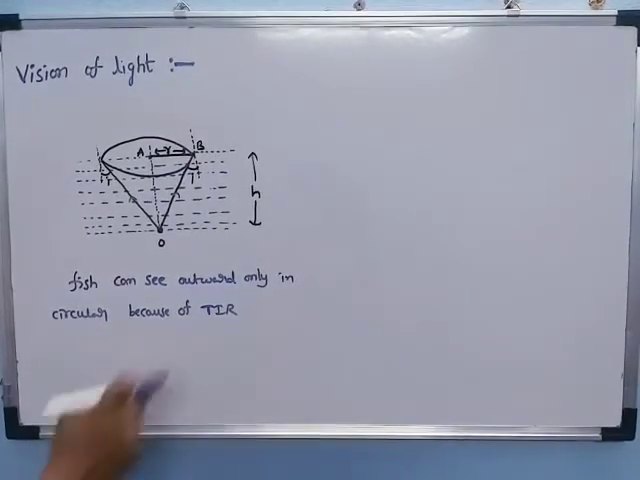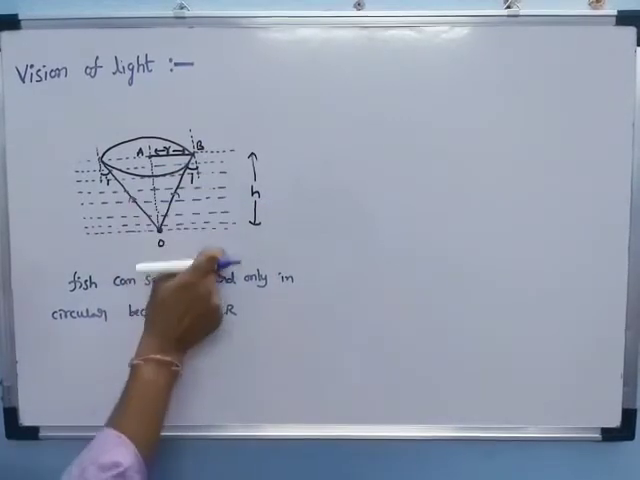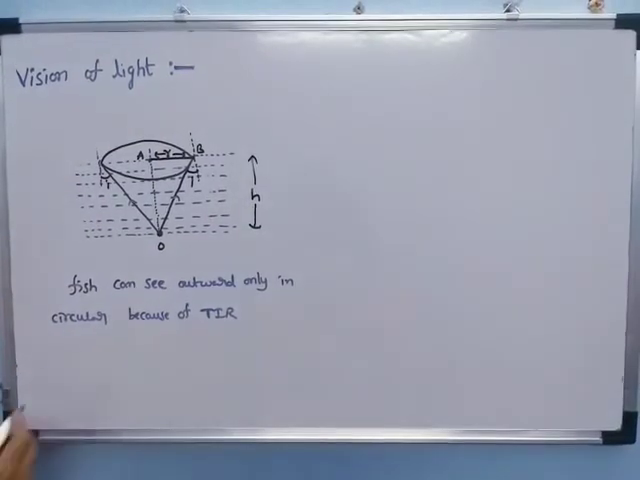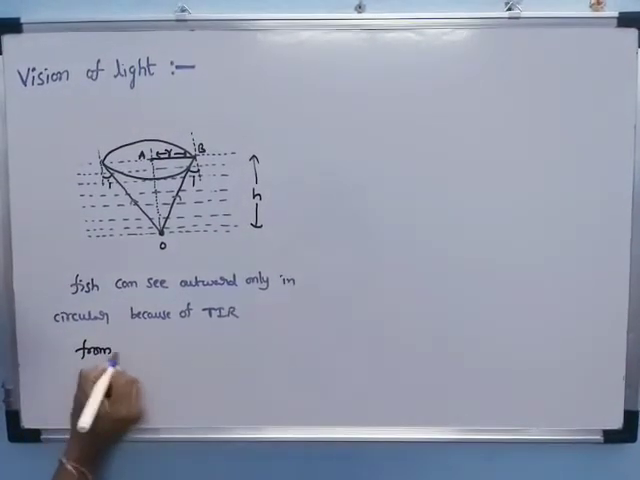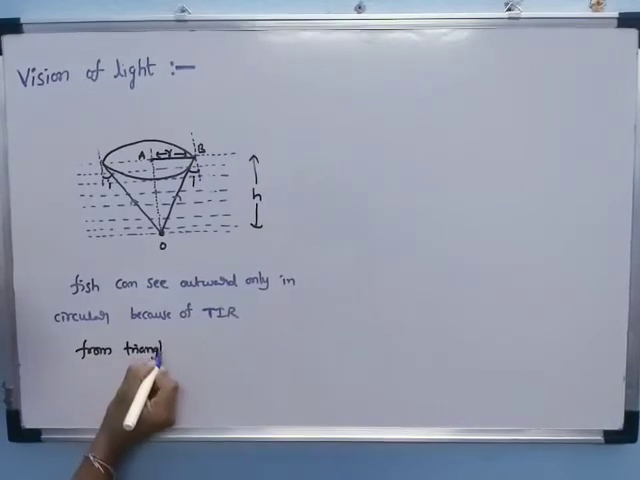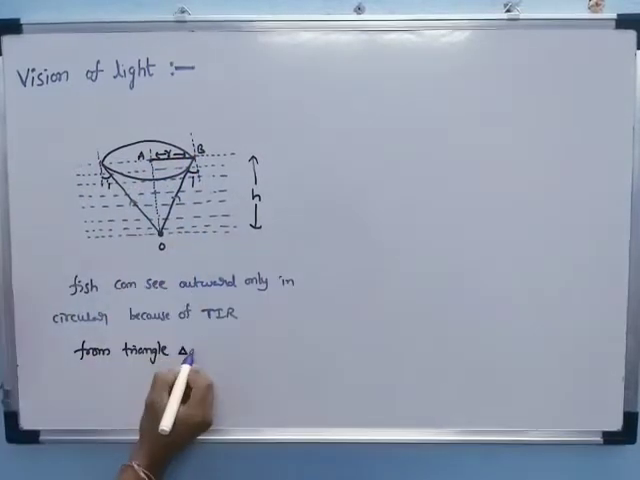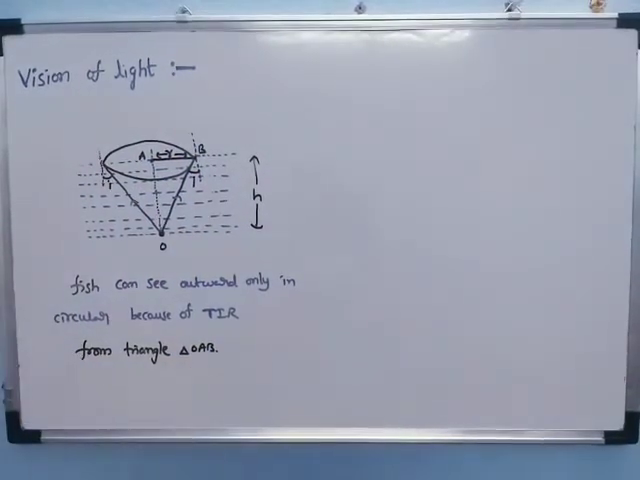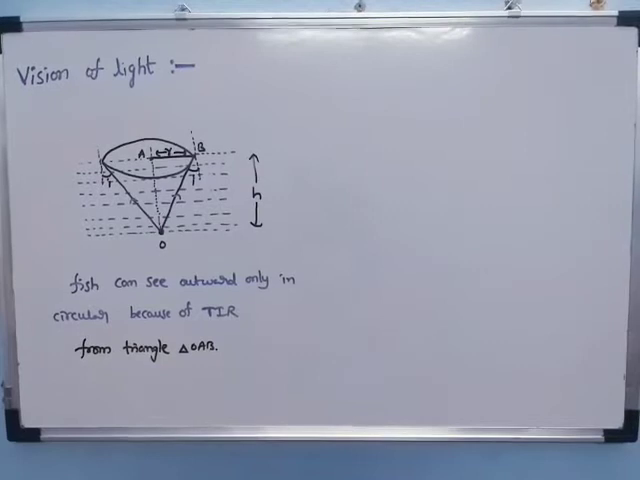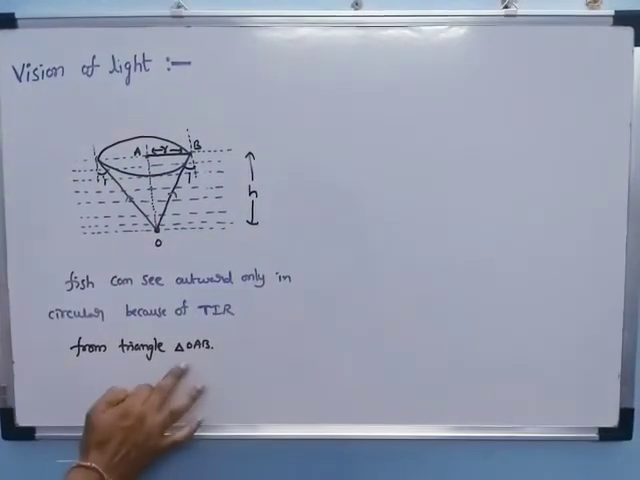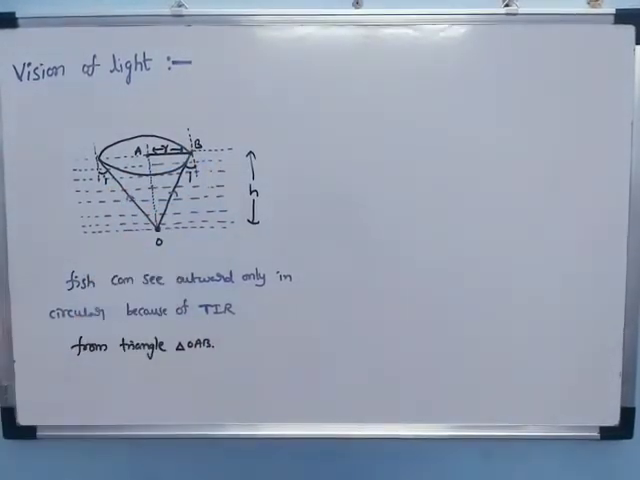Now here h is the depth or height of the water, and r is the radius. Let us consider the triangle OAB. From it we can find the critical angle, and the radius of the cone. So that is why we are using triangle OAB.